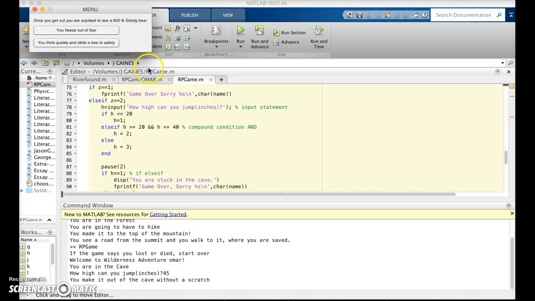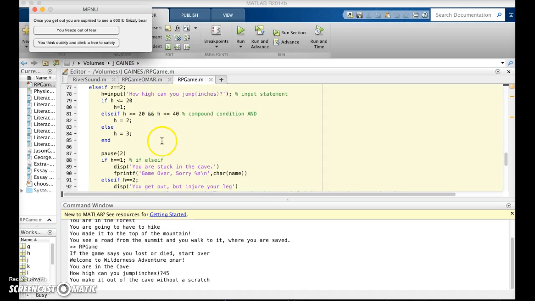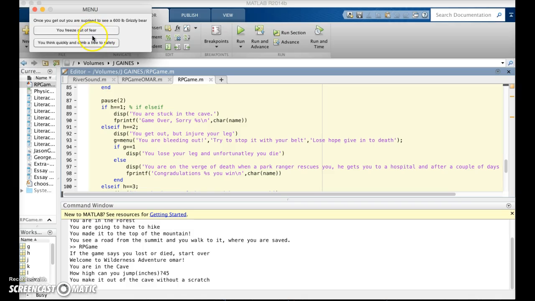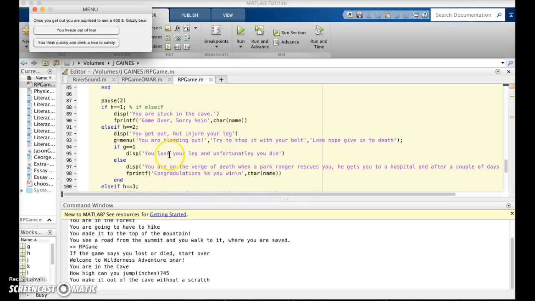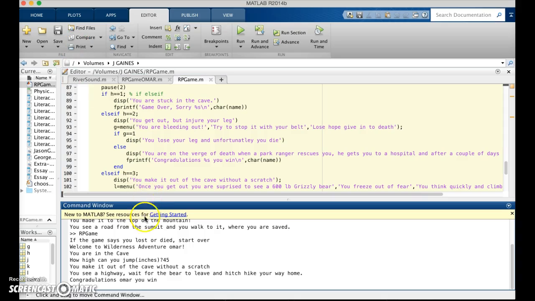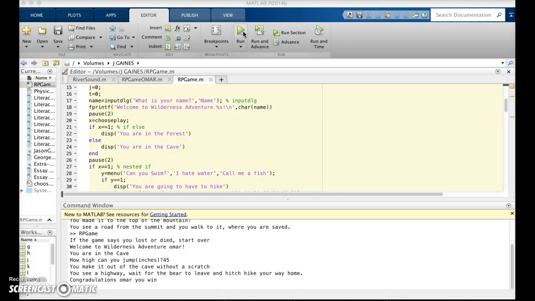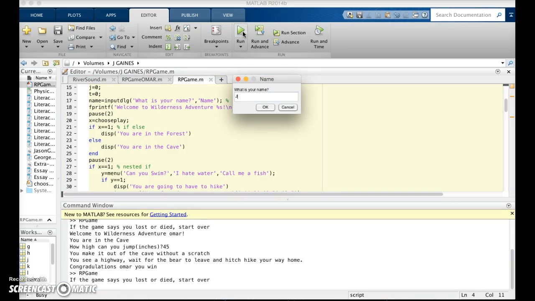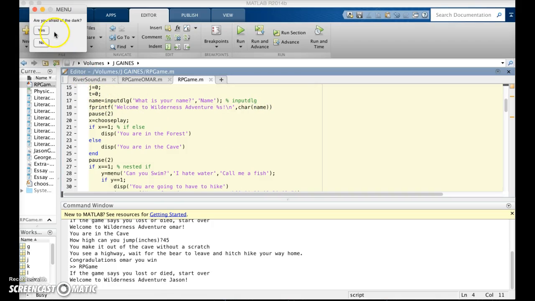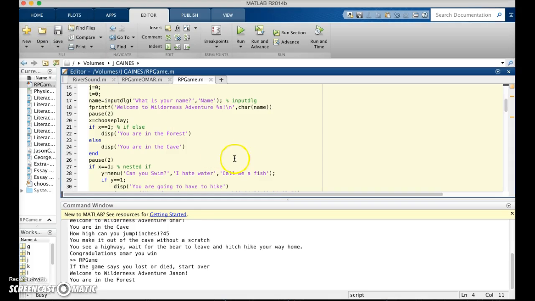And once you get out, you are surprised to see a 600-pound grizzly bear. The 2 options in the menu are you freeze out of fear, or you think quickly and climb a tree to safety. And we choose the second option, 2, and then it says congratulations, Omar, you win. So we'll go through the game again, and at this point, we're going to go through by the river in the forest. So we'll say that we're afraid of the dark, and that'll bring us through.